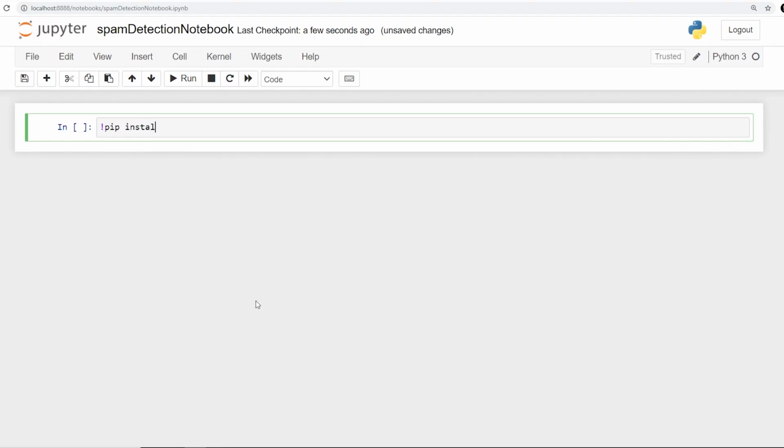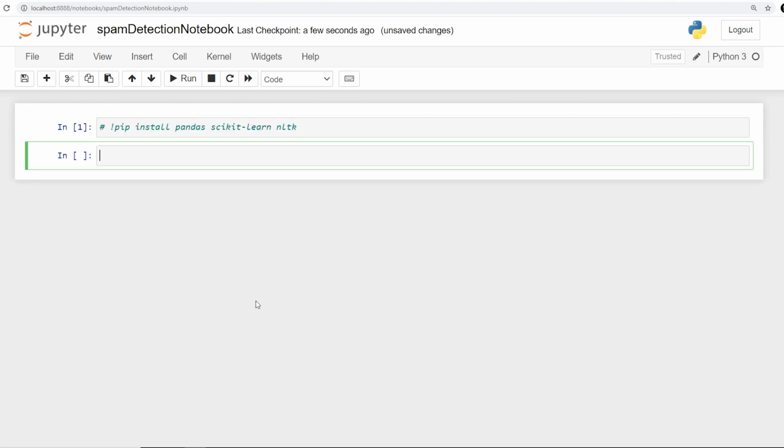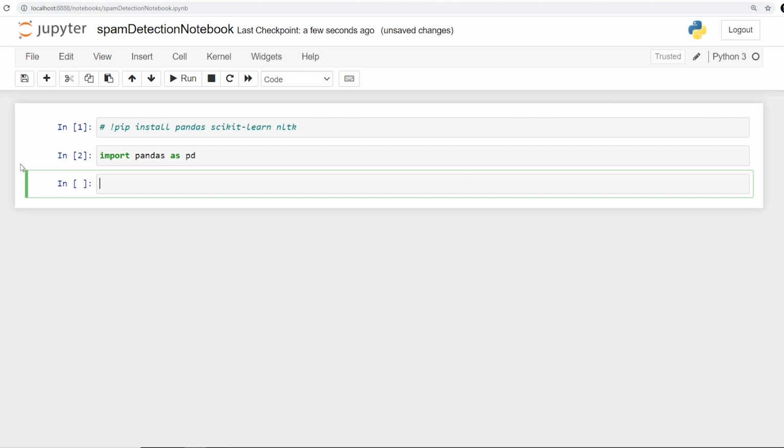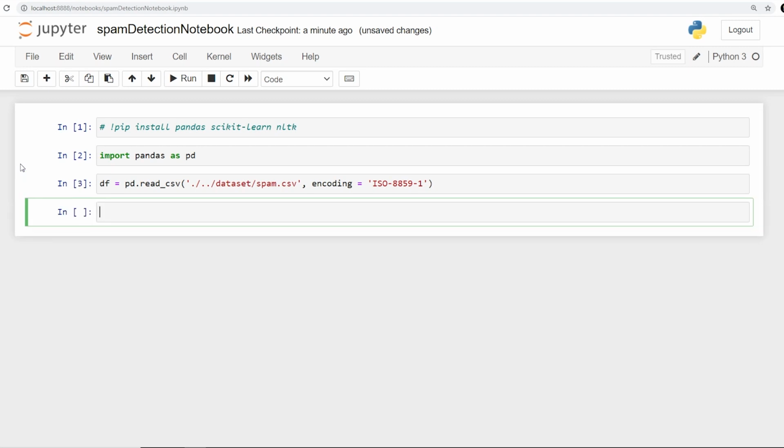Here you will require some packages. You will have to say pip install pandas and scikit-learn and NLTK. I have already installed them. Anyway, let us get started. First of all, you will have to say import pandas as pd, and now you will require the dataset. So you will have to say df = pd.read_csv, since I have that in CSV format, and then I'll have to navigate to the folder. From my current directory, I'll go back and go to the dataset, and then to spam.csv, and then we are going to say encoding is equal to ISO-8859-1. That is just the convention, and now we can say df.head, and I have it.